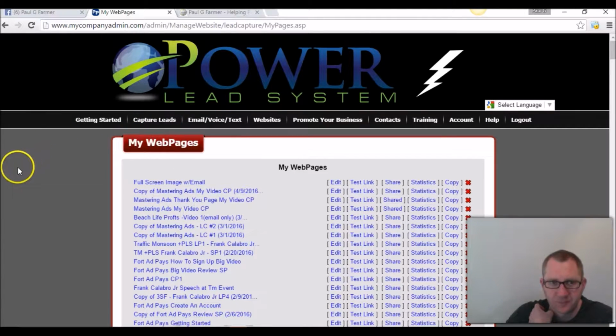There are sales pages that are done for you. There are sales pages that you can tweak and change. There are sales pages that you can create completely from a blank template. So if you know HTML, or someone you know knows HTML, you can have them create a page for you using that template. Powerful, powerful, powerful.